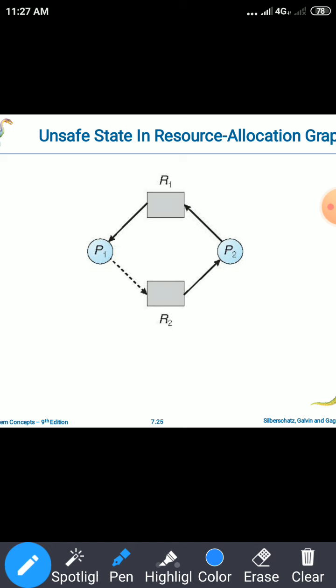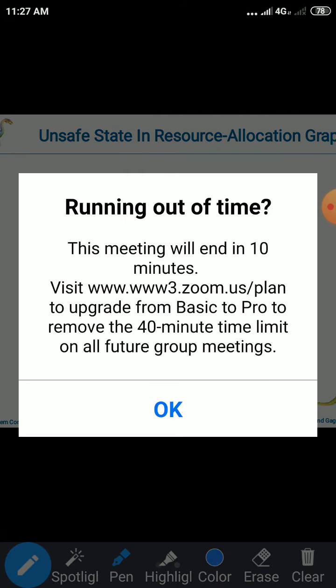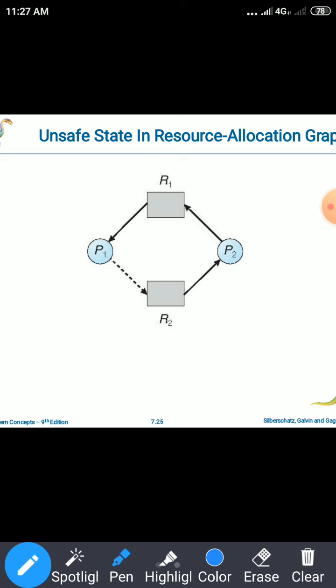Otherwise the system will enter into the deadlock situation. So in this way, by using the resource allocation graph, we decide whether to allocate the resources to the requested process or not by checking the existence of cycles within the resource allocation graph.